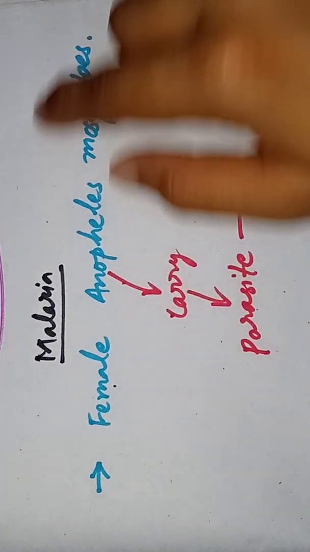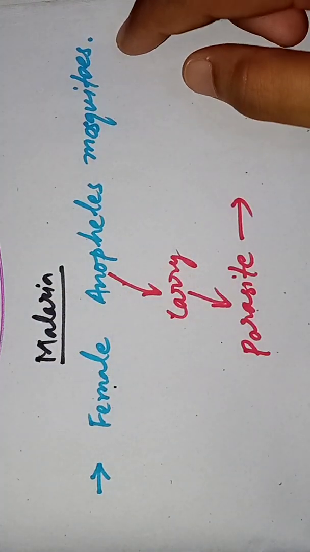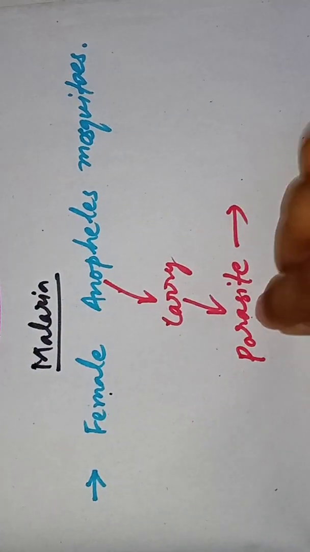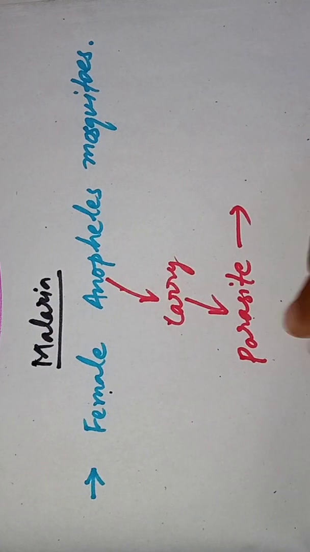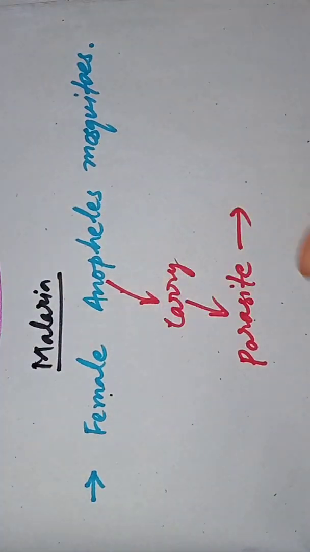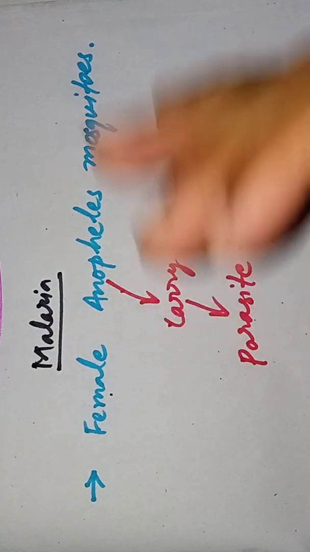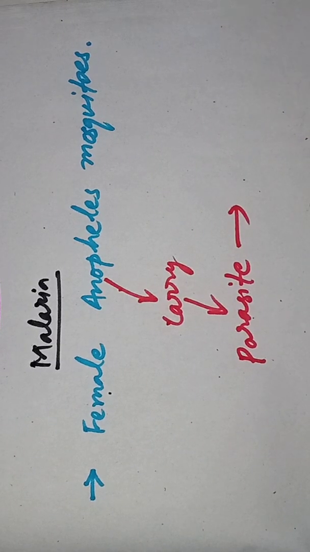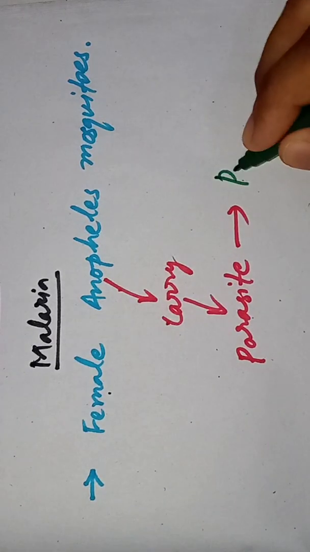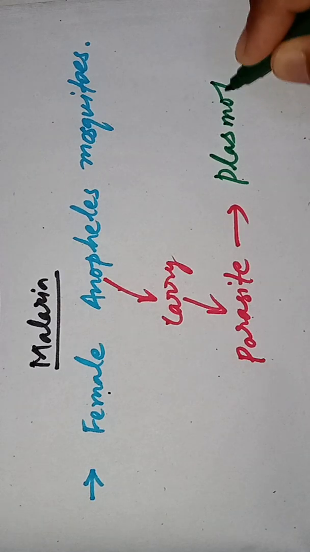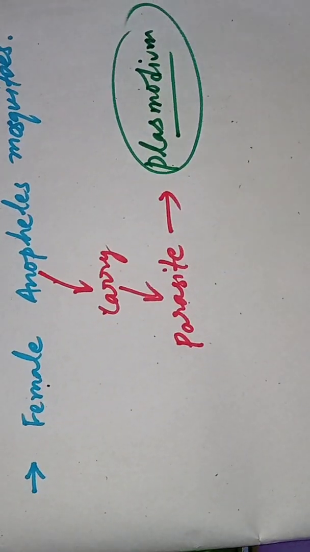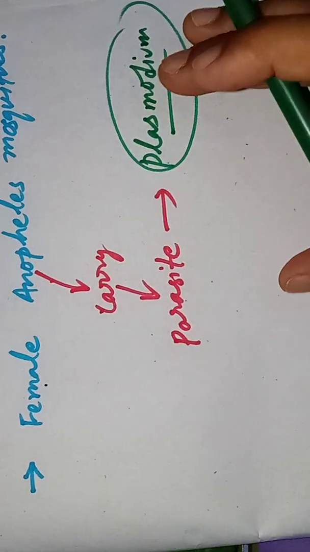These are a special kind of mosquitoes that spread malaria because they carry a pathogen. When they take this pathogen from infected animals or humans, the name of this parasite is plasmodium. This is nothing but a pathogen, a microorganism which we can't see with our naked eye.